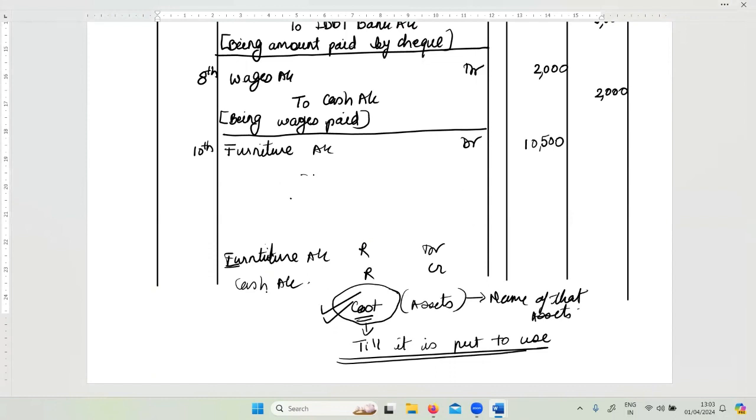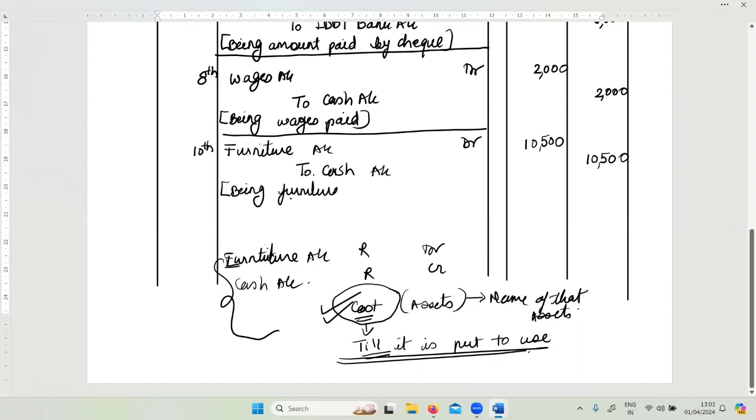And this is as per what I explained here: till it is put to use, you take into consideration all the cost associated with the asset. So furniture to cash, 10,500, being furniture purchased and transport paid of 500.